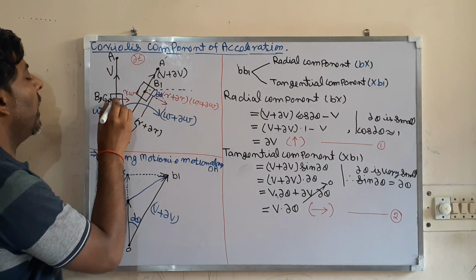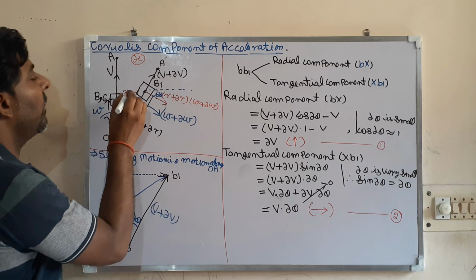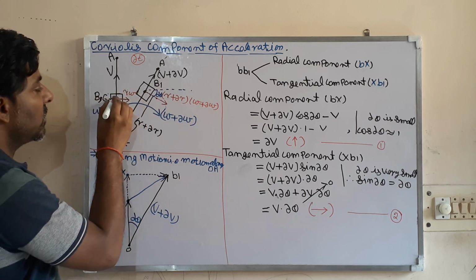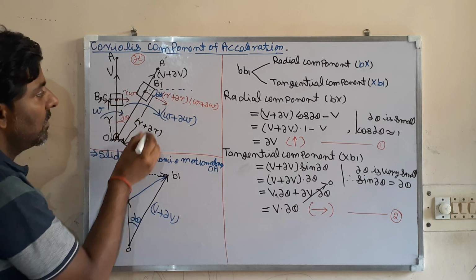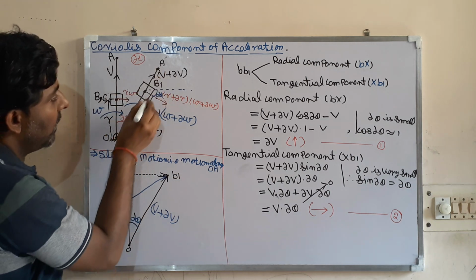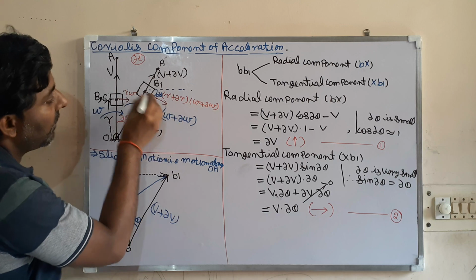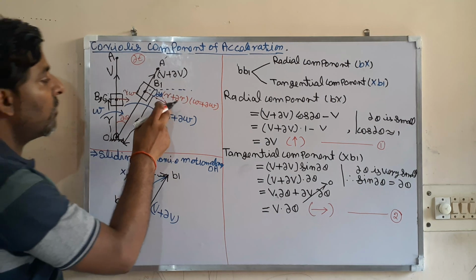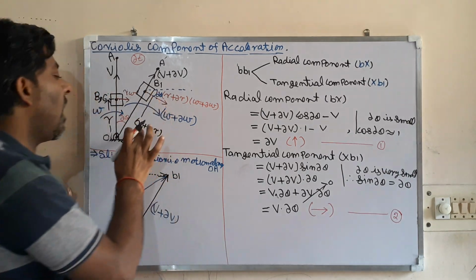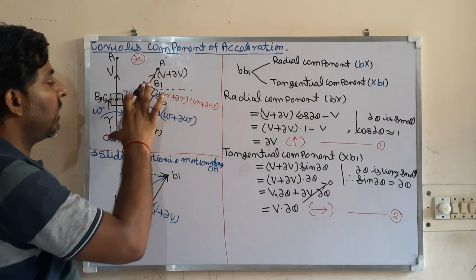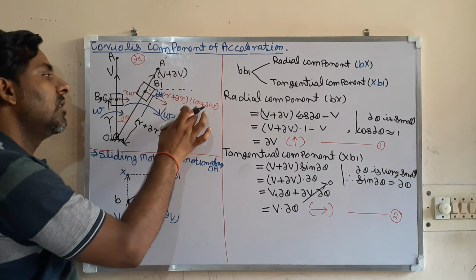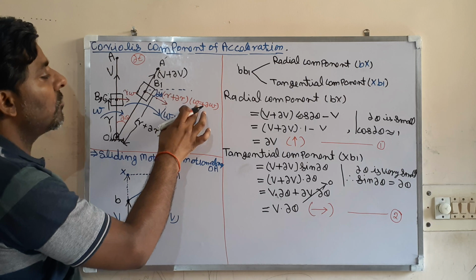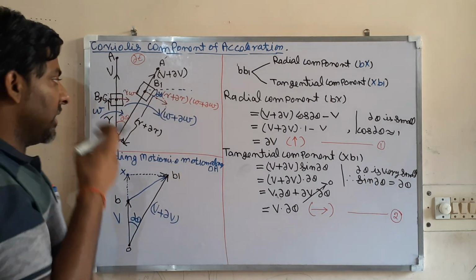So the velocity of point B perpendicular to link OA will be r omega, at a radius r with angular velocity omega. In the new position, again it will be perpendicular to this link, and if this angle is del theta, that angle will be del theta. Its velocity will be r plus del r into omega plus del omega.